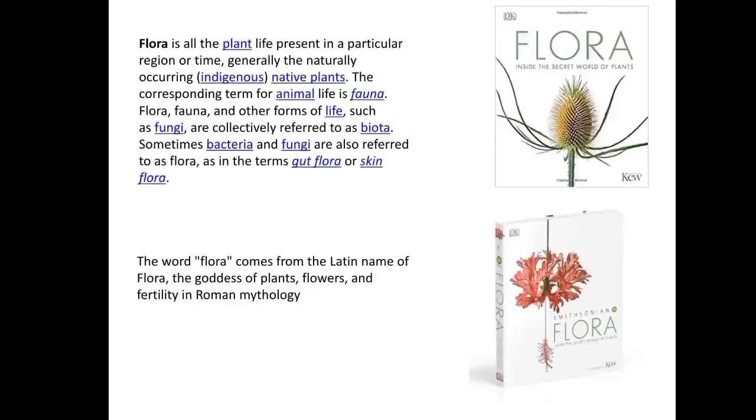The earlier floras were usually written by individuals based on their observations of plant samples and on the literature available to them.